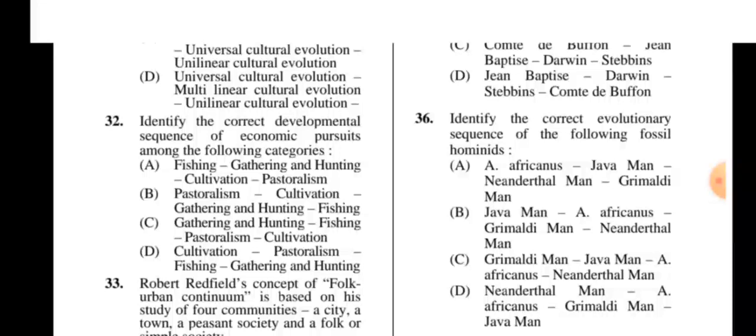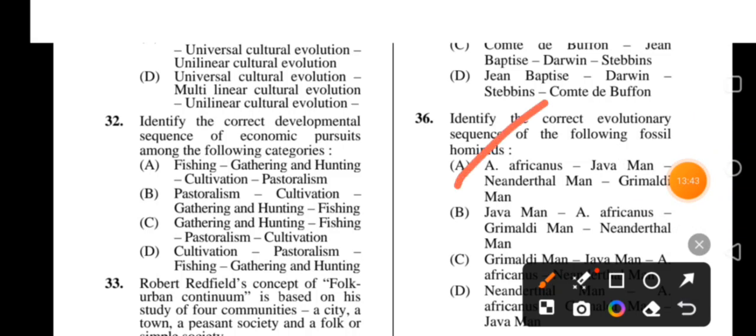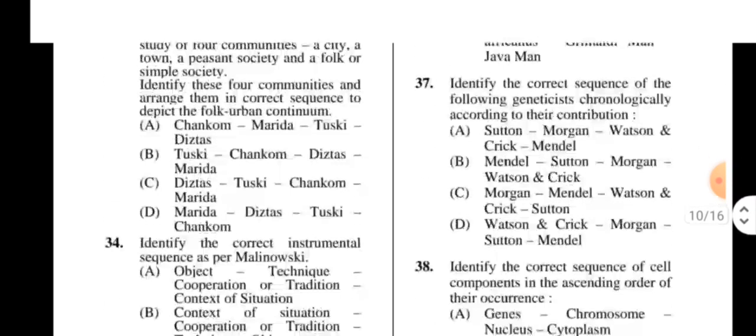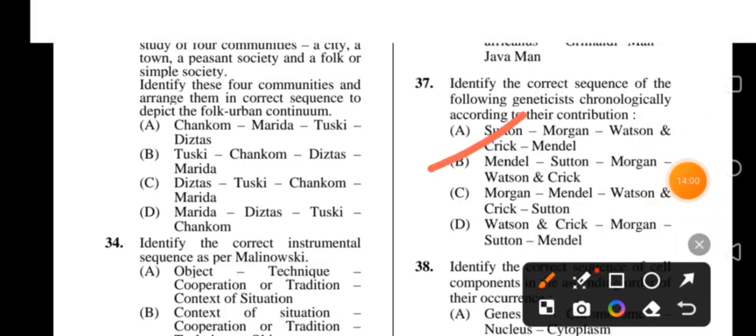Okay, next: identify the correct evolutionary sequence of the following fossil hominids. Four options. The right option is A: Australopithecus africanus, Java man, Neanderthal man, Grimaldi. Okay, important question. Next, 37. Identify the correct sequence of the following geneticists chronologically according to their contribution. So the right option is B: Gregor Mendel, Sutton, Morgan, Watson and Crick.